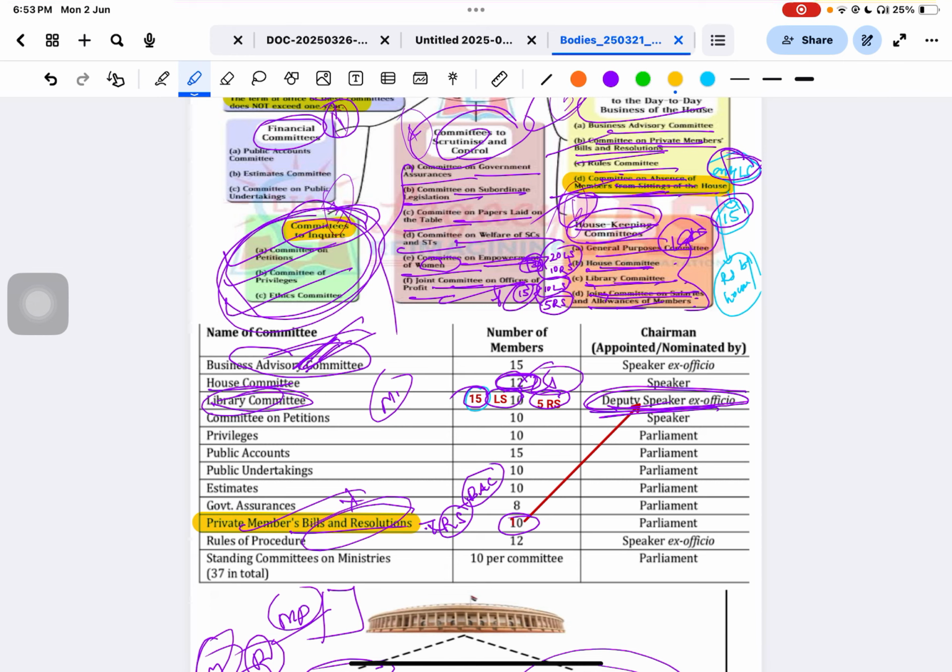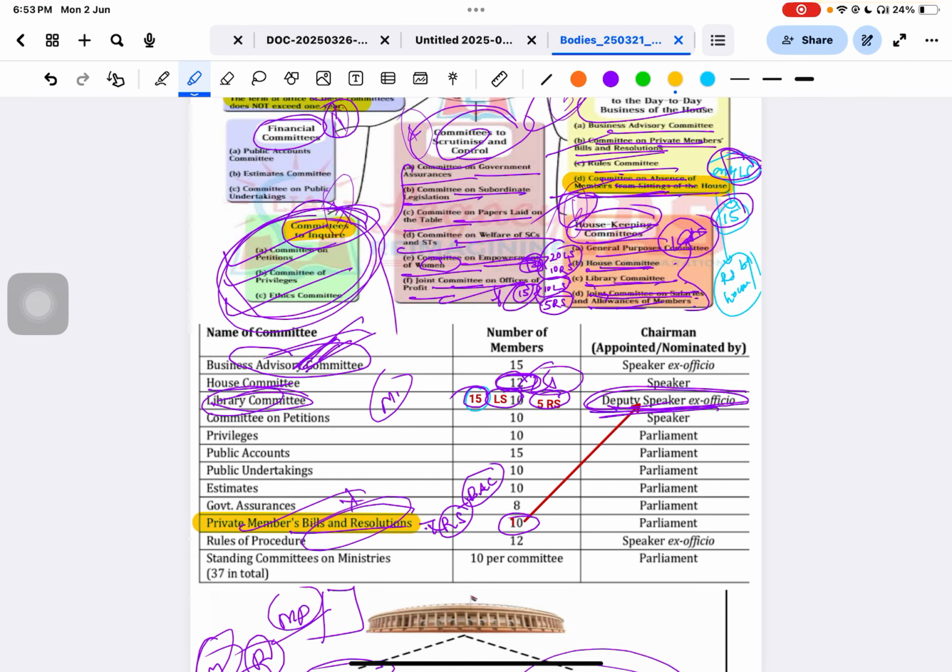Why? Because the presiding officer checks who is absent. Tell me here, the Committee on Private Members' Bills is not found in the Rajya Sabha. So who will take consideration of this kind of matter in the Rajya Sabha? The Business Advisory Committee. PSC can ask this kind of question: the committee found only in the Lok Sabha is the Committee on Private Members' Bills, so in the Rajya Sabha this function is carried out by which committee? The Business Advisory Committee.